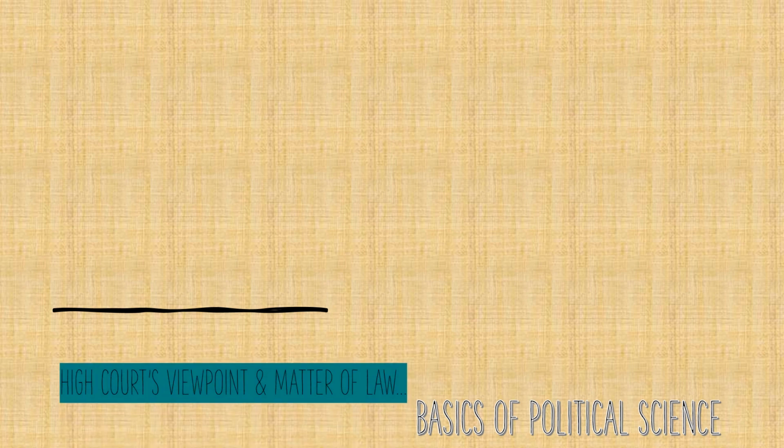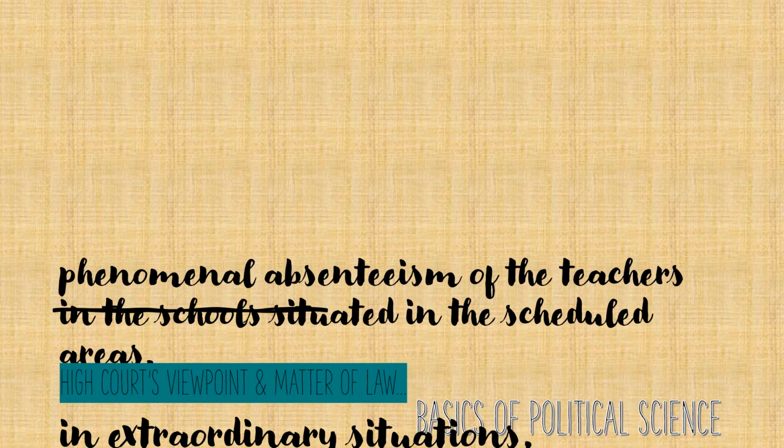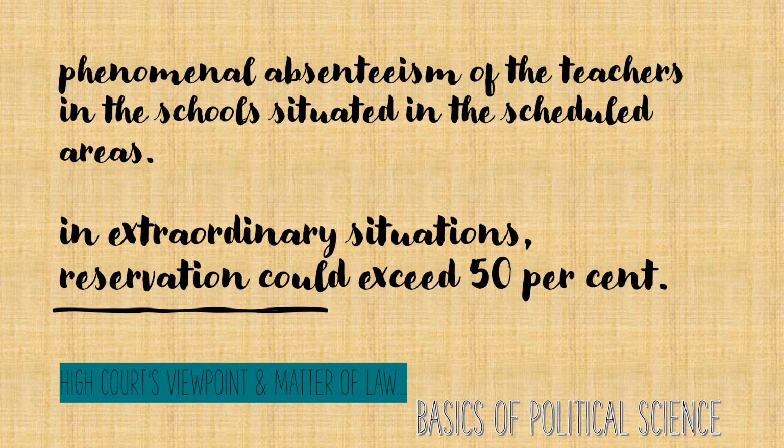So, what was the High Court's viewpoint in matter of law? The High Court had sustained the 100% reservation on the grounds that it would promote educational development of tribal people, considering the phenomenal absenteeism of the teachers in the schools situated in the scheduled areas. The High Court held that in extraordinary situations, reservations could exceed 50% and that the governor possesses the power to issue the impugned notification under Schedule 5, Paragraph 1 of the Constitution.